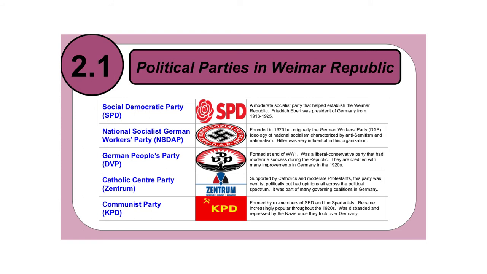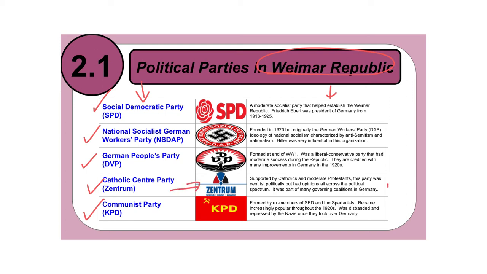These are the 5 political parties that were really prominent within the Weimar Republic. And so the 5 are the Social Democratic Party, the National Socialist German Workers' Party, or the Nazi Party, the German People's Party, the Catholic Center Party, and the Communist Party. So these are all in blue, so you do need to make sure you jot these down. And this particular column gives you a little bit of background information about what this party would support or believe in. So for example, let's just take a look at the Catholic Center Party, or Zentrum as it was known.